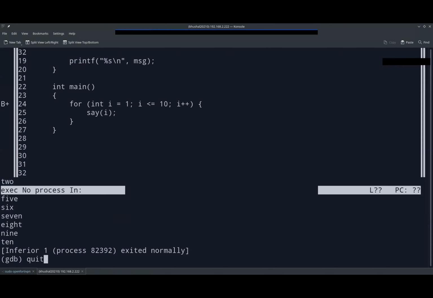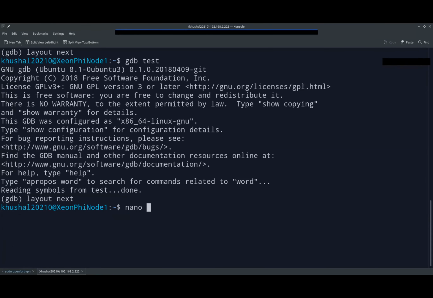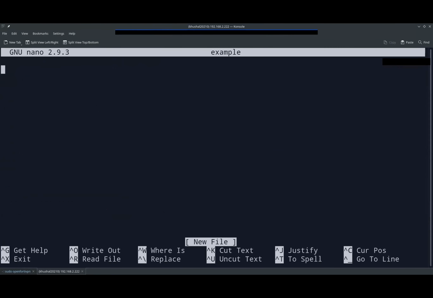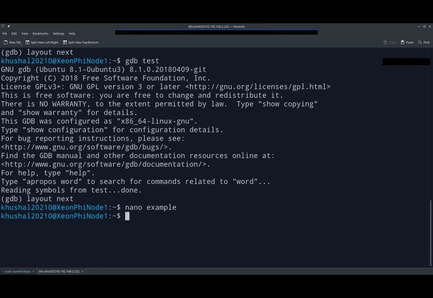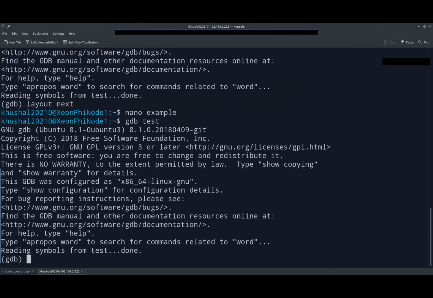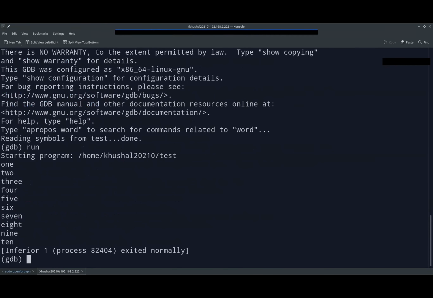Okay, we have to quit this. nano example.c. Correct. Ctrl+X. Have you deleted the previous watchpoint which you set on the main function? Do you think it matters for that? I guess it shouldn't matter because it is not printing the 4 which is in the previous result. It is not updating the results because we have set the value of i at 6. Whatever you're saying, it's not showing the value. Then I guess now it's all deleted, right? So we can check.